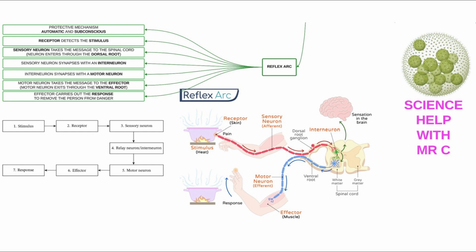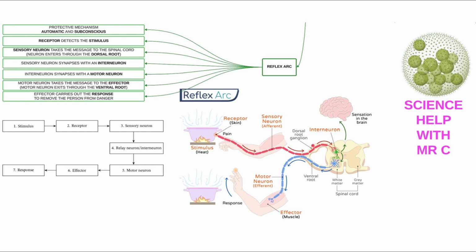And here I've got a simplified diagram of the reflex arc, and then a more detailed diagram showing that the receptor here is detecting pain, and then a sensory neuron is coming into the spinal cord through the dorsal root ganglion, where it synapses with an interneuron, that synapses with a motor neuron. The motor neuron then exits through the ventral root, goes to the effector, and the response is to withdraw the hand from the painful stimulus.